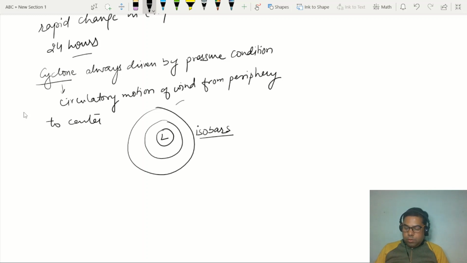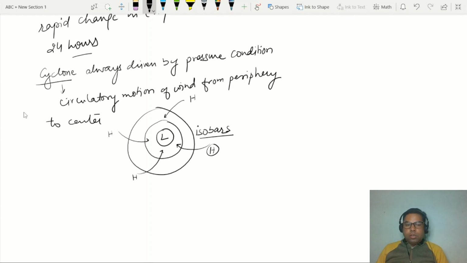So wind blows from high pressure to low pressure area. The peripheral zone may have relatively low temperature and high pressure. The differentiation will not be exactly very high, so there will be a relative change in the pressure. This also will be high, this also will be high.